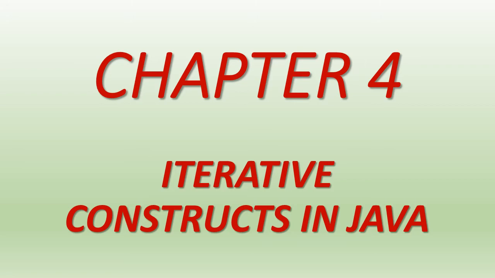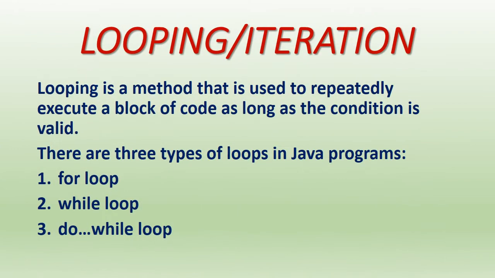In class 9 also you have done this topic, so it will be easy for you to understand. First of all, we will know what is looping or iteration. What do you mean by the term looping?